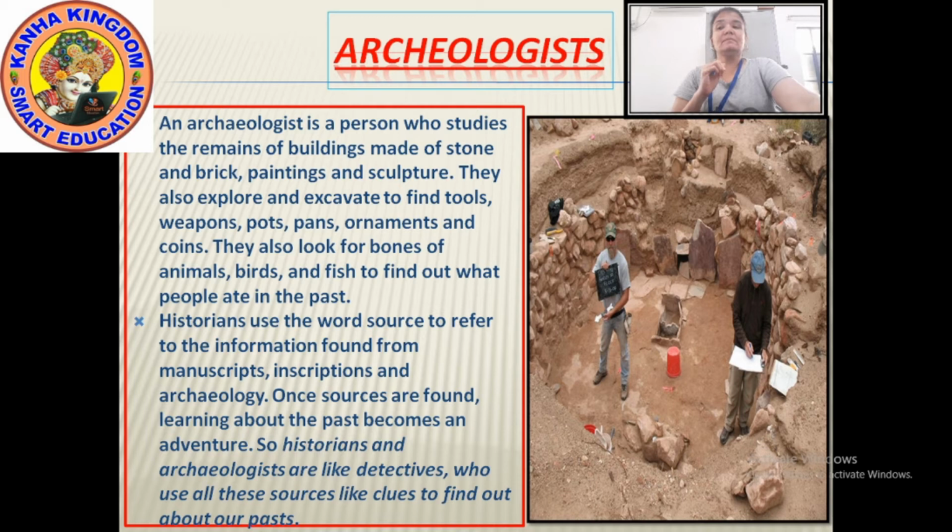Okay, and the things which were searched by the archaeologists were made of stones, some were made of bones also. Okay, some were made of metal and even of baked clay. The utensils, or you can say the weapons, the pens, the pots which were searched by the archaeologists were made up of all these things.